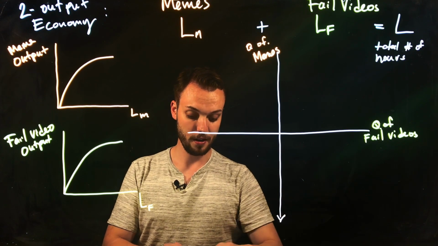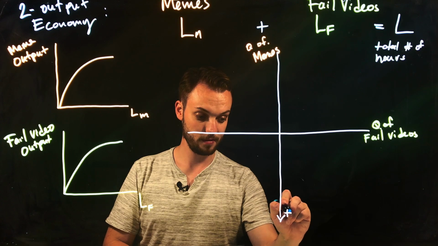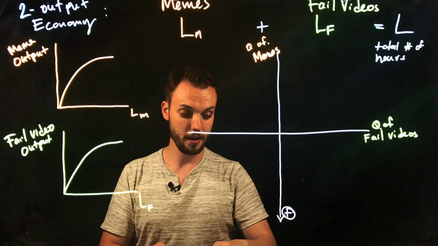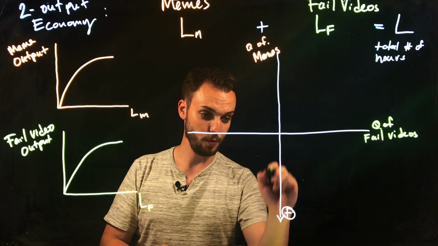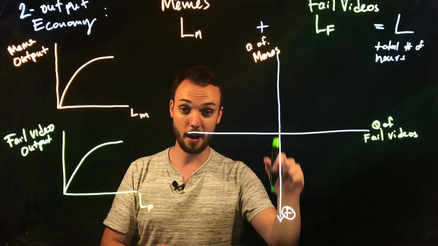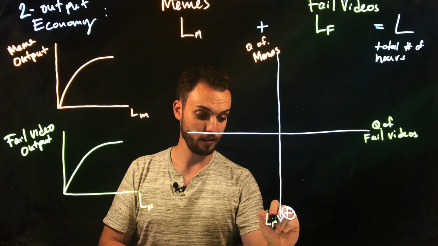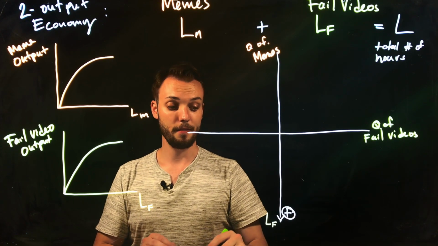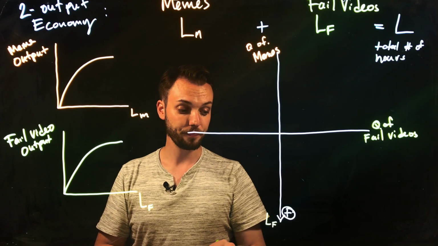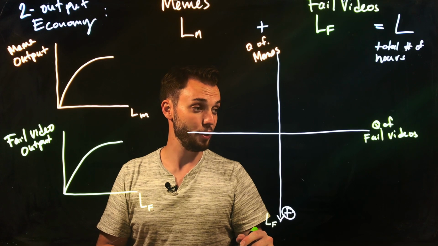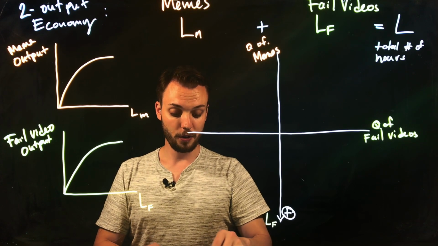So we're going to say this is the positive direction. Okay, we're used to thinking about this as being the negative direction, but I'm going to say that as you go down towards the bottom of the screen, you have a larger number of hours being employed in fail video production.